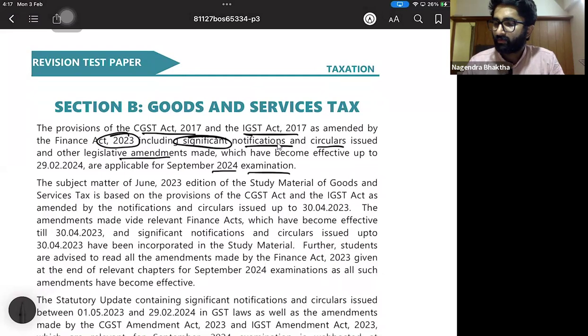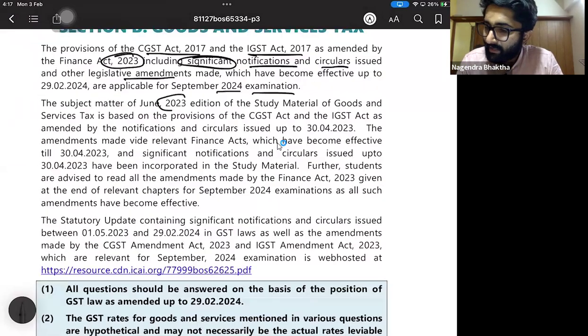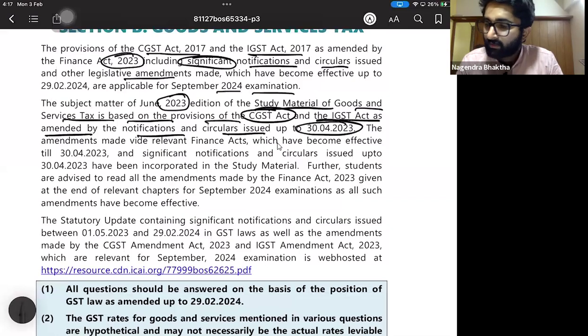The subject matter of the June 2023 edition of the study material of Goods and Service Tax is based on the provisions of the CGST Act and IGST Act as amended by notifications and circulars issued up to 30th April 2023. The amendments made by the relevant Finance Act which have become effective, and significant notifications and circulars issued up to 30th April 2023, have been incorporated in the study material.